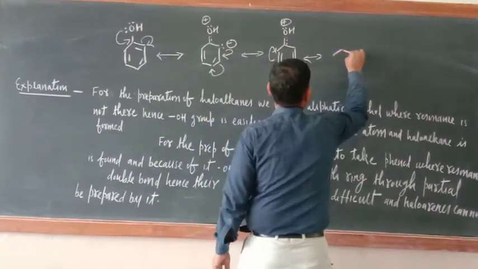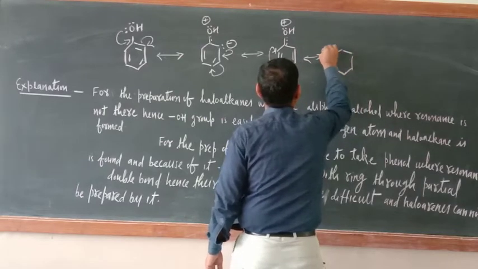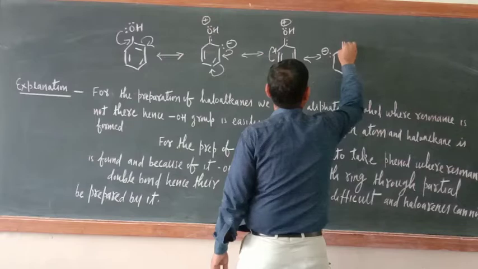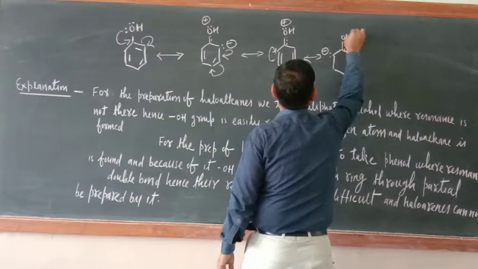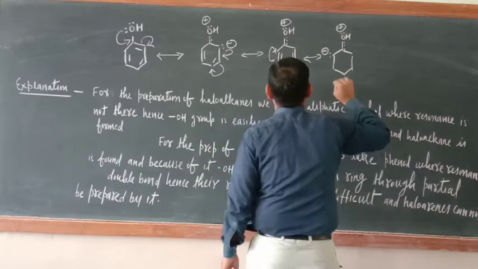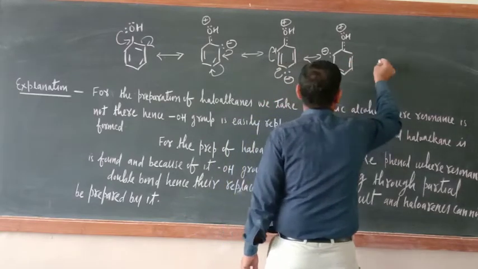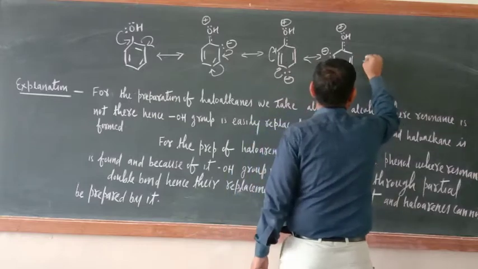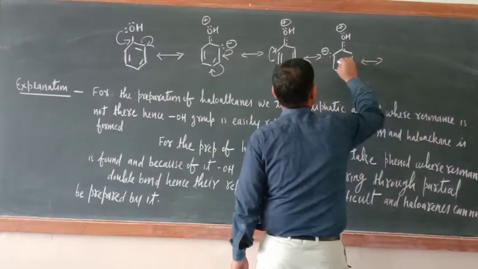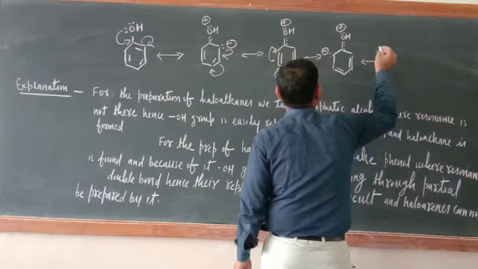So here negative sign is there. Now here OH, positive sign. Now here double bond and here double bond. If you make a further resonating structure, this bond will be shifted this side. Now you can make it, there is no problem.